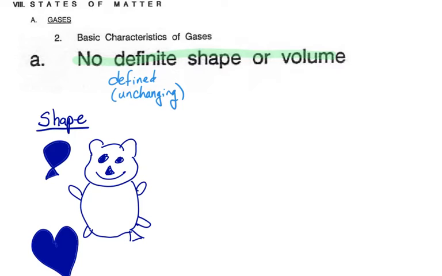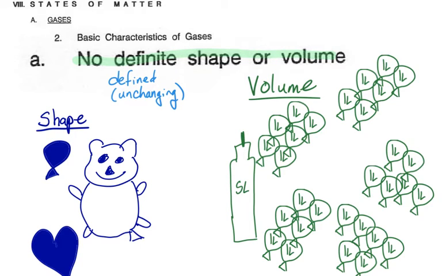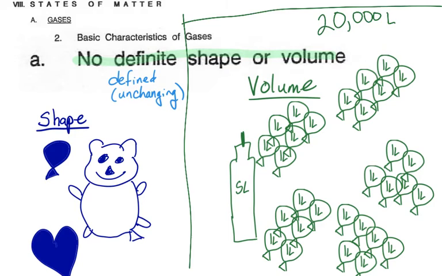What about volume? Again, gases do not have a definite volume. That means it's changeable. So if I have a cylinder with helium and it's a 5-liter cylinder, about 30 1-liter balloons can be filled. And if you pop all the balloons and let the gas escape into the room, you'll have about 20,000 liters of gas.